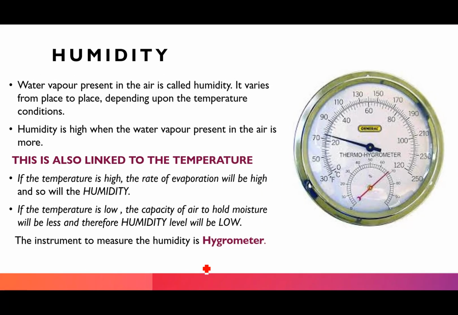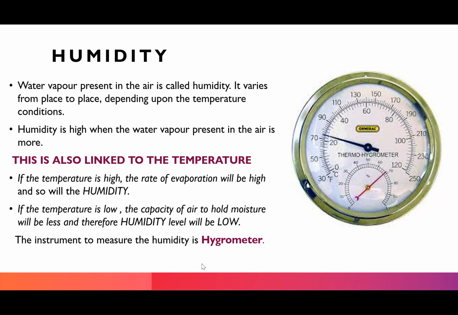All right. Now the next important area is linked to rainfall. And whenever we talk about rainfall, we will talk about humidity. Why humidity? Because humidity means the water vapor present in the air. And again, it varies from place to place depending upon the temperature conditions.